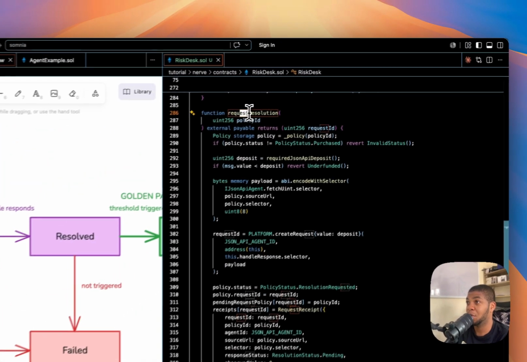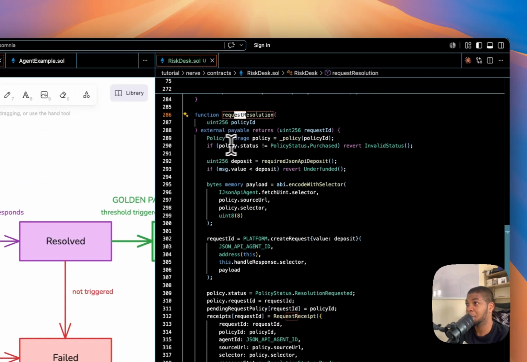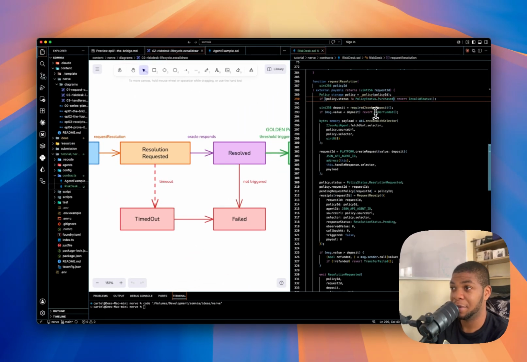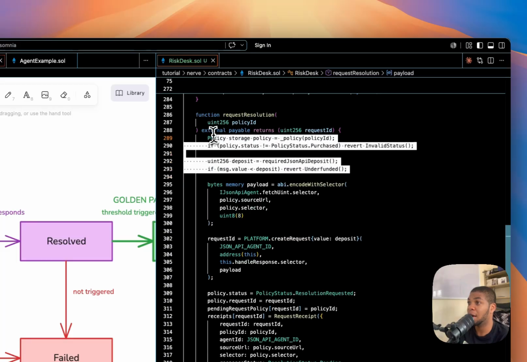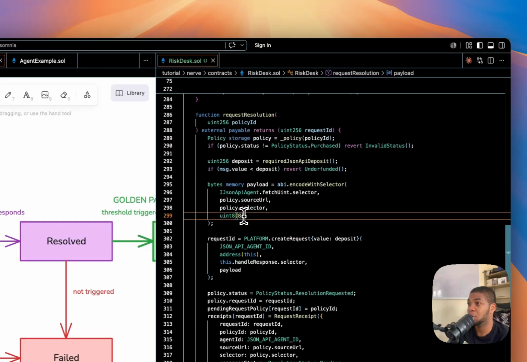This is the request reservation function. What we've done: we fetch the policy and check the policy status. If it's not purchased, we revert. We check for the deposit. If it's underfunded, we revert the call too, and then we build up a payload for the request resolution. We've done all our sessions and we're sure that it works, so we're going to start working on the main logic.